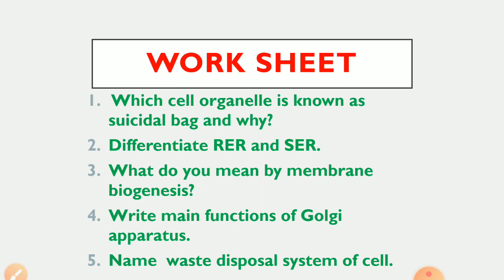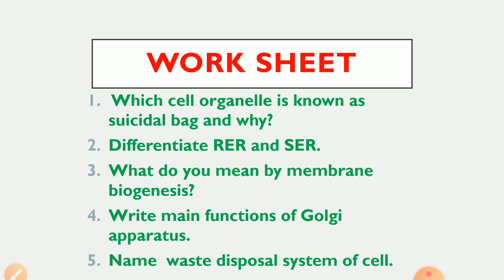What do you mean by membrane biogenesis? So rough endoplasmic reticulum helps in the formation of proteins and smooth endoplasmic reticulum helps in the formation of lipid. And the cell membrane is made up of proteins and lipid. Thus, both help in the formation of the cell membrane. This process is known as membrane biogenesis.